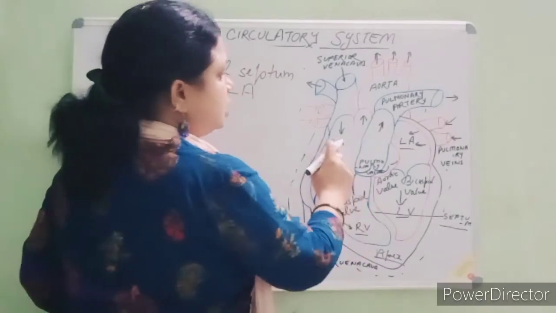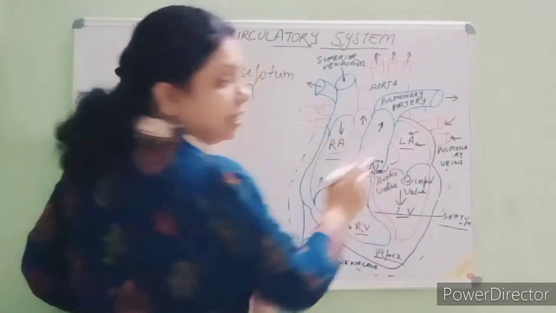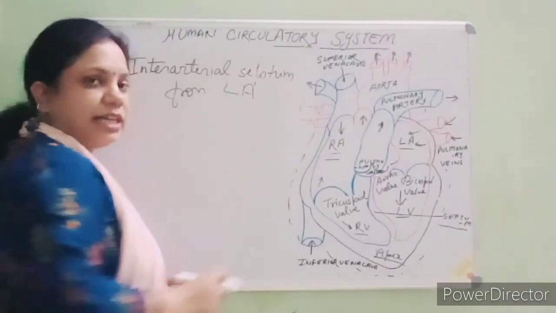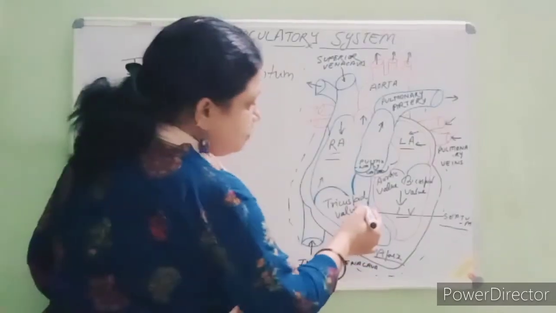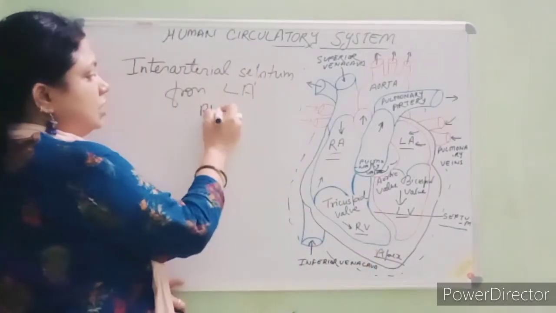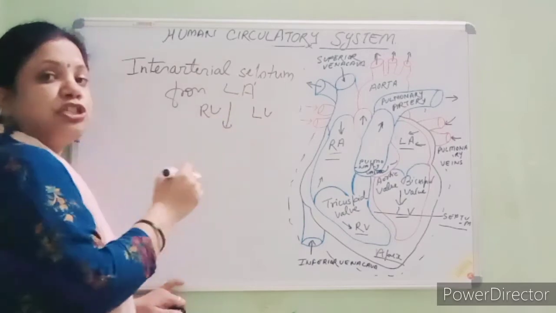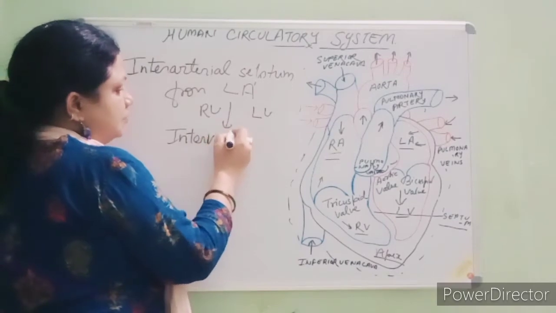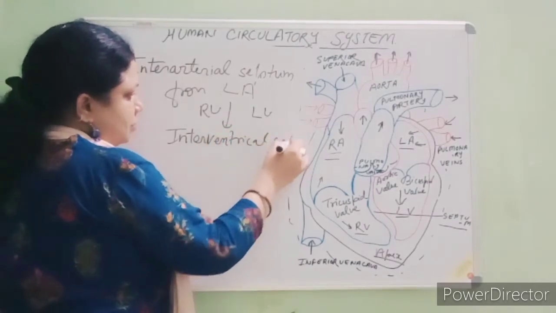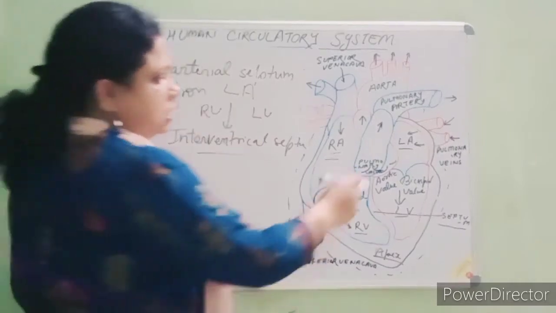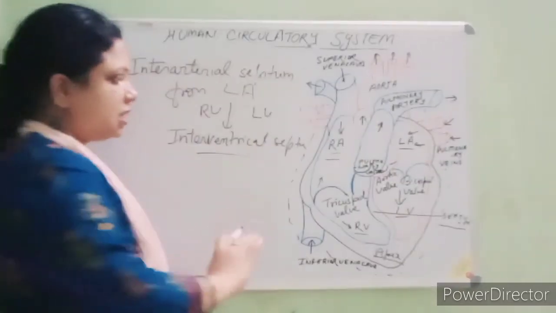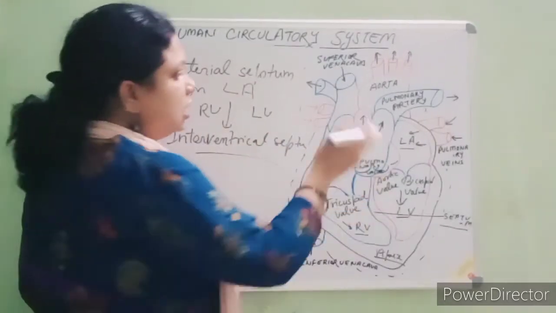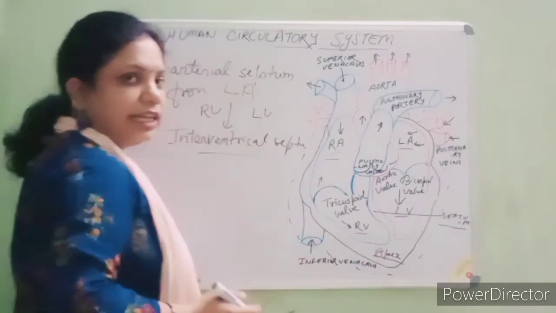The septum which is present between the right atrium and left atrium is known as the interatrial septum, and the septum which is present between the right ventricle and left ventricle is known as the interventricular septum. So the interventricular septum separates the right ventricle and left ventricle, and the interatrial septum separates the right atrium from the left atrium.